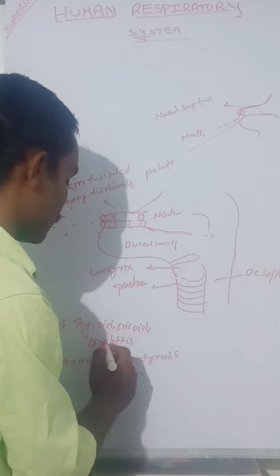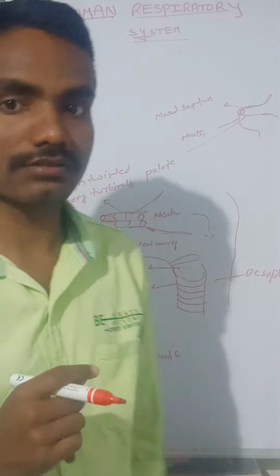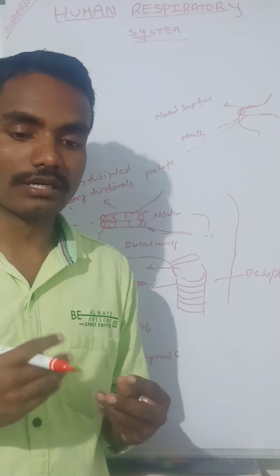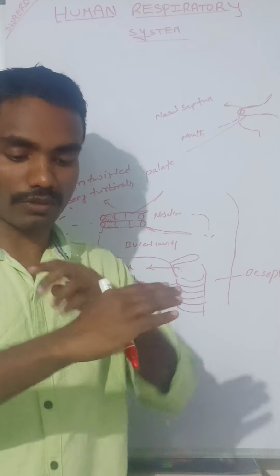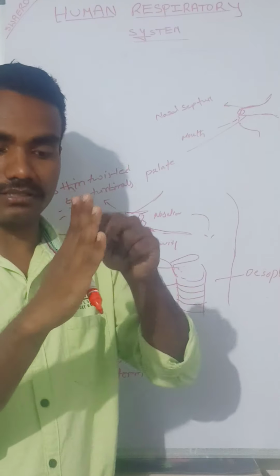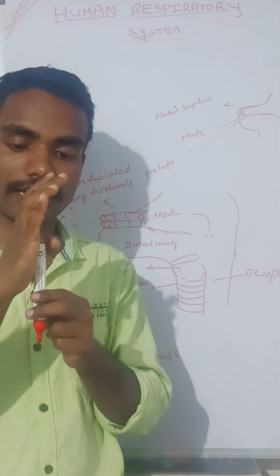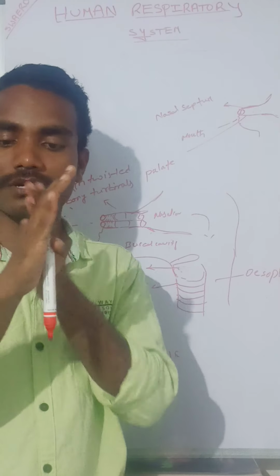This is the epiglottis. The epiglottis plays a good role because when we take food, it prevents the entry of food into the trachea. Food is here.